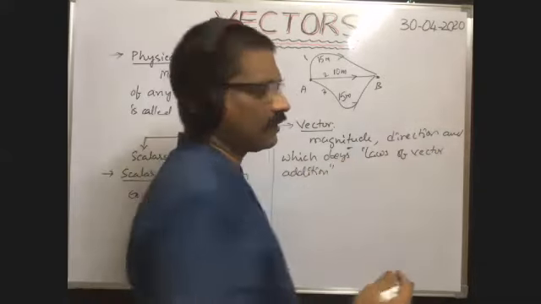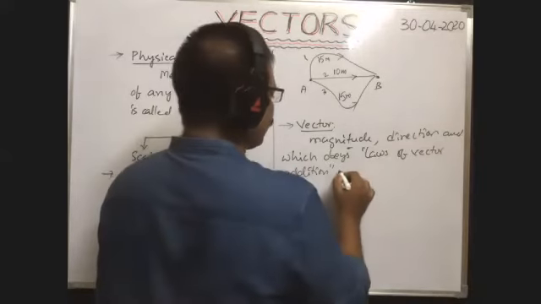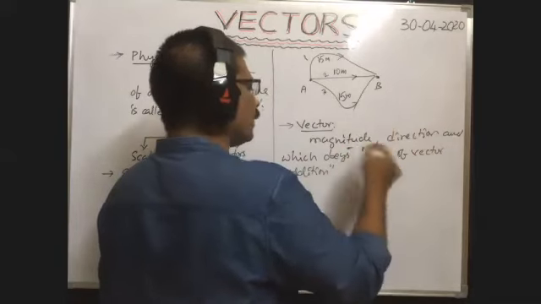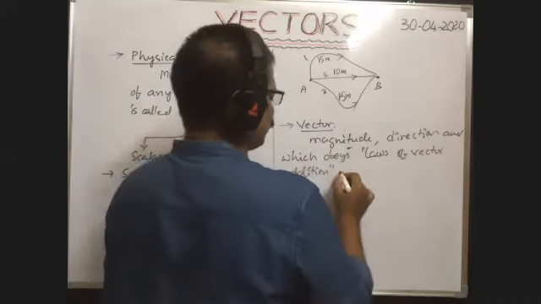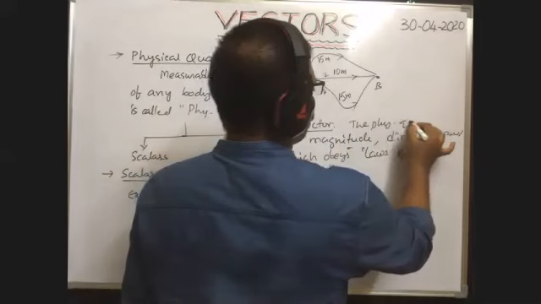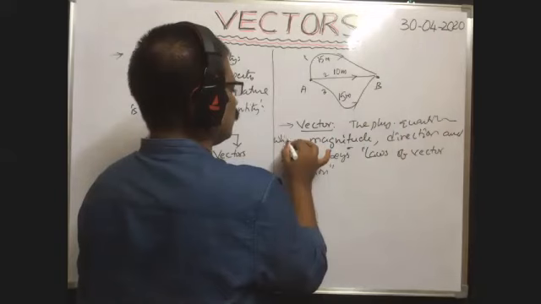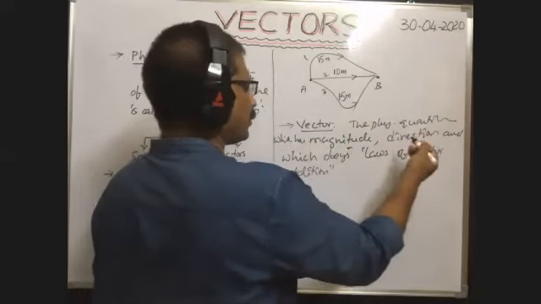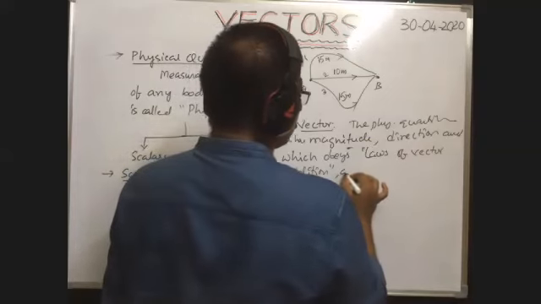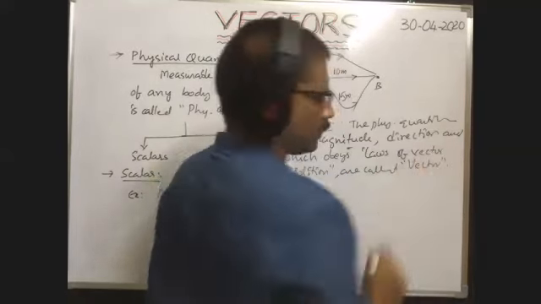What are the laws of vector addition? Definitely I will say just a little bit later. So the physical quantities which have magnitude, direction, and which obey laws of vector addition are called vectors. So what are the examples for vectors?